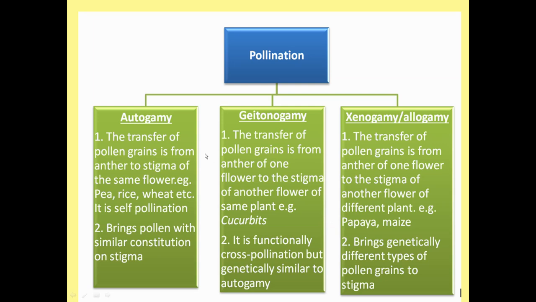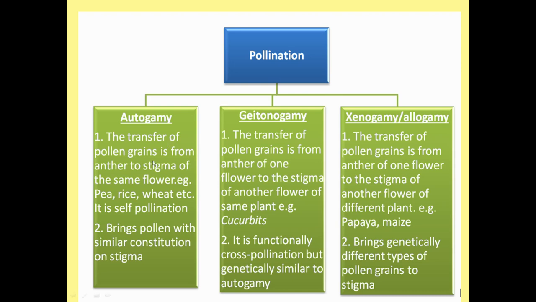First of all, we have to understand the basic difference between the three categories of pollination, that is autogamy, geitonogamy, and xenogamy. What is autogamy? When pollen of one flower land over the stigma of the same flower.